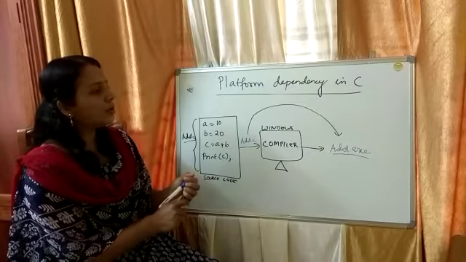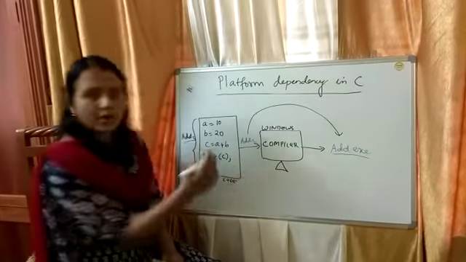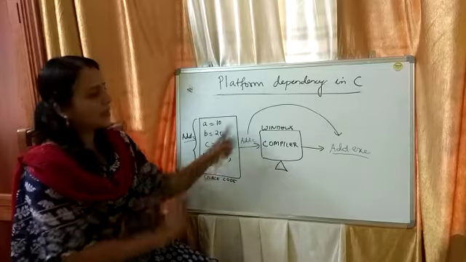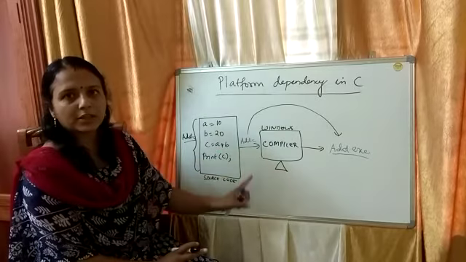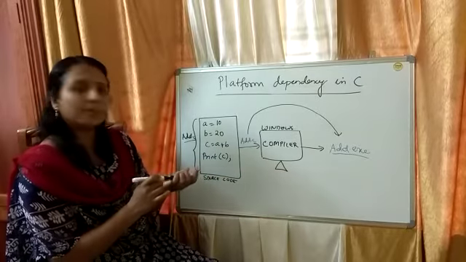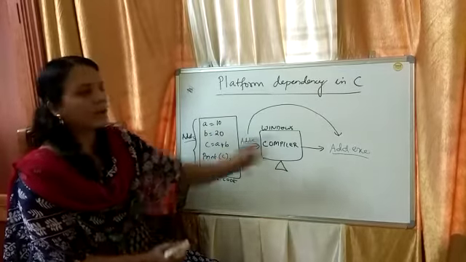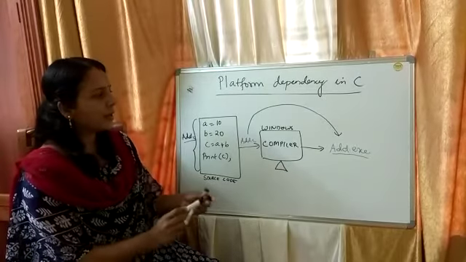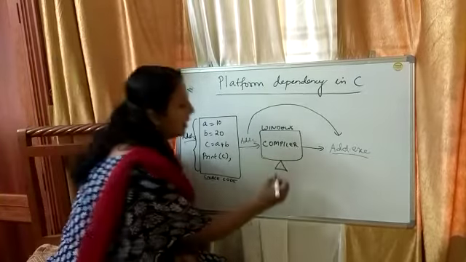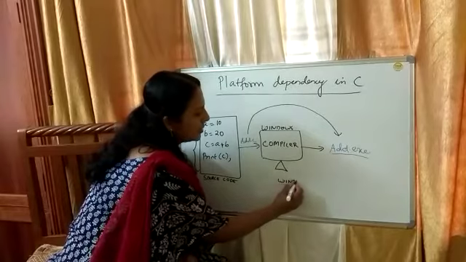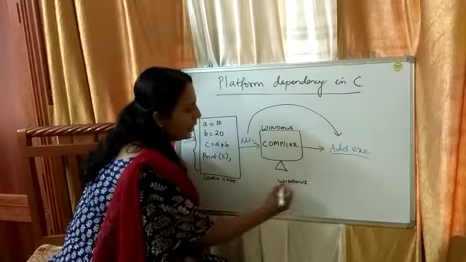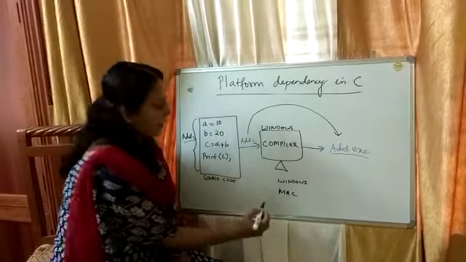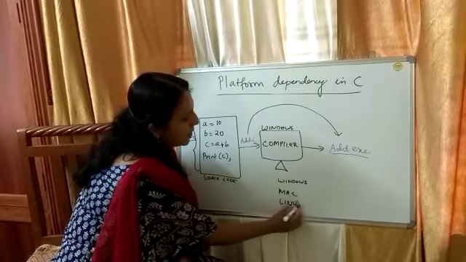Now suppose you want to execute this add.exe. The third step is execution. The first step was writing the source code. The second step was compilation, and your compilation is over. Now the last step is to execute this executable file. Then only you will get the result. Suppose you want to execute this file in Windows operating system, and the same add.exe file you want to execute in Mac operating system, and in Linux operating system.